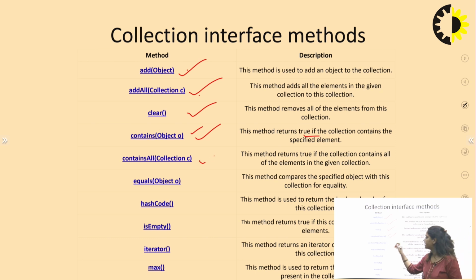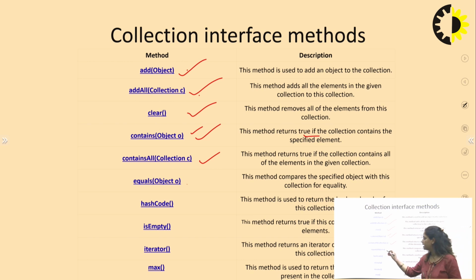Now next is containsAll. This method returns true if the collection contains all the elements given in a collection. So if we are looking for multiple items in a list or a stack or a queue, then the containsAll method is used to check whether those elements are present in that particular collection or data structure or not. If it is true, it will return a true value in a boolean format, and if it's false, it means the data element is not present in that collection framework.